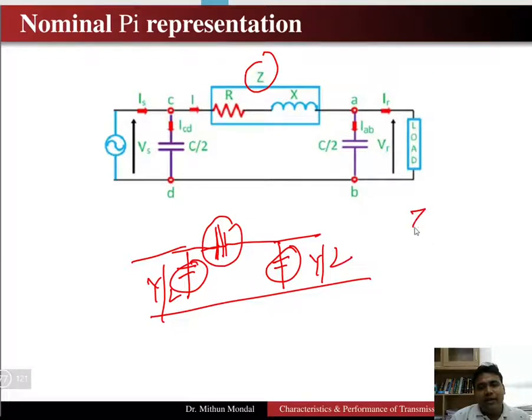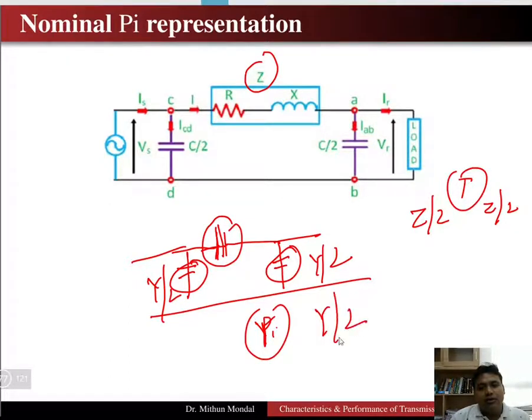Earlier we were dividing the impedance into Z by 2 and Z by 2 in the T model. In the pi model, we divide the admittance into two parts, Y by 2 and Y by 2. The source current Is is divided into the first capacitor, and then a current flows through the series impedance. This current is divided into the other capacitor and the receiving end current.